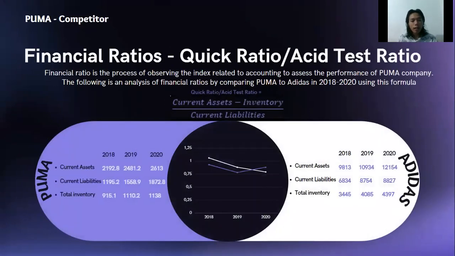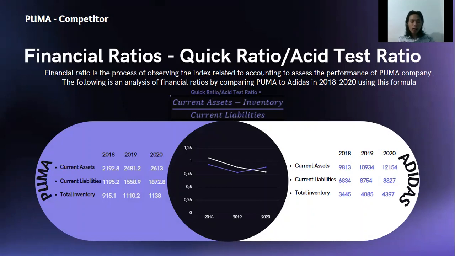Next is the quick ratio, or acid test ratio. The formula is current assets minus inventory, then divided by current liabilities.